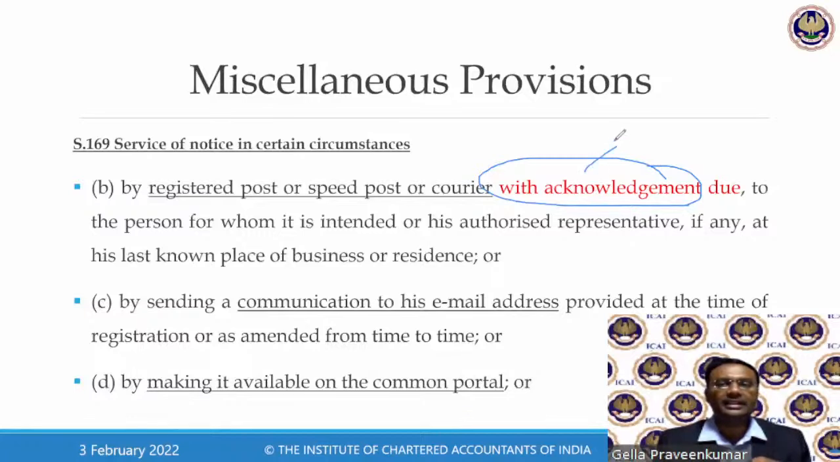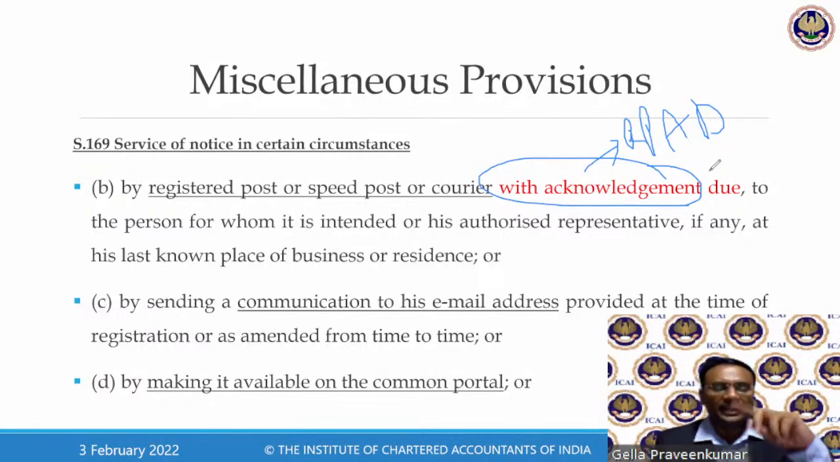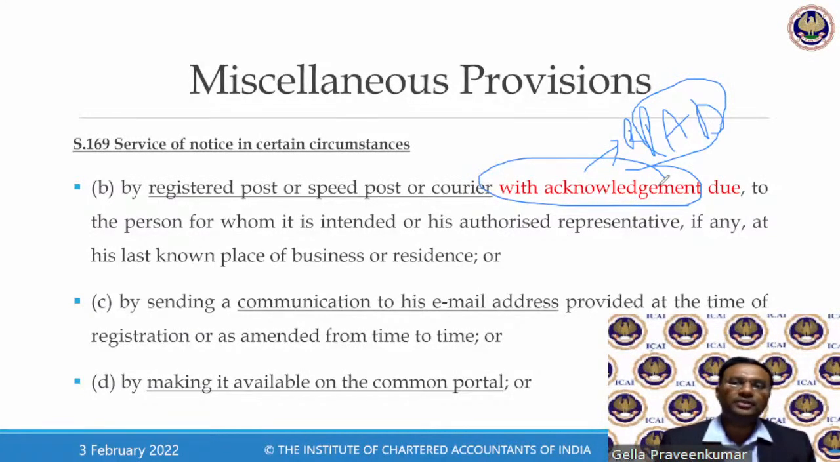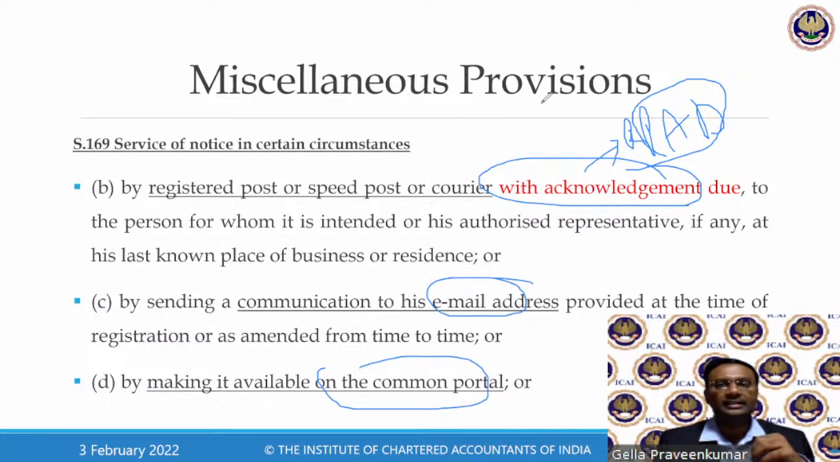Now, there is a technical term called RPAD, Registered Post Acknowledgement Due. I would recommend all of you, when you get into practice, whenever you write a letter to the department, please use this mechanism called RPAD, that means sending a registered post with acknowledgement due. You don't want to visit the department, you want to write some communication or intimation to them. Use RPAD, or the mechanism of email, or making it available on the common portal. These are certain mechanisms by which a notice can be served.